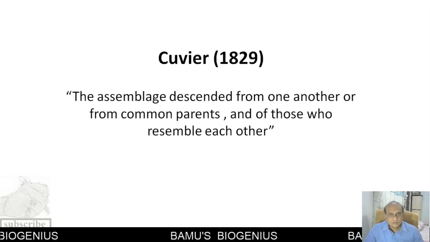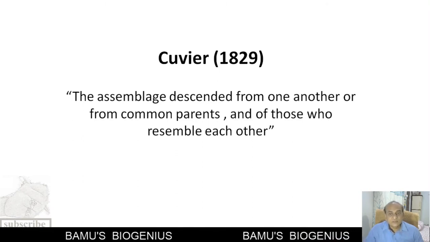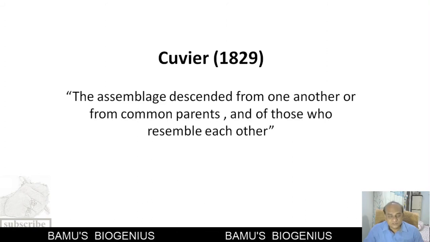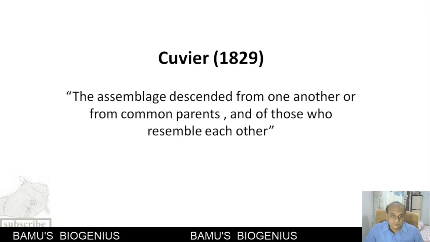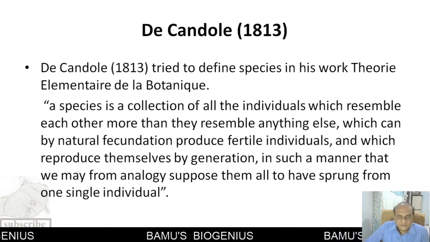Then Cuvier in 1829 gave the definition as the assemblage descended from one another or from common parents and of those who resemble each other. So he gave this definition about the species. Then in 1813, De Candolle tried to define species in his work Theorie Elementaire de la Botanique.